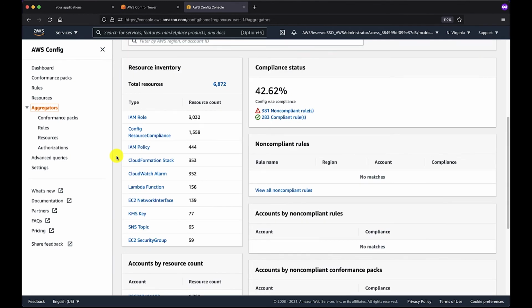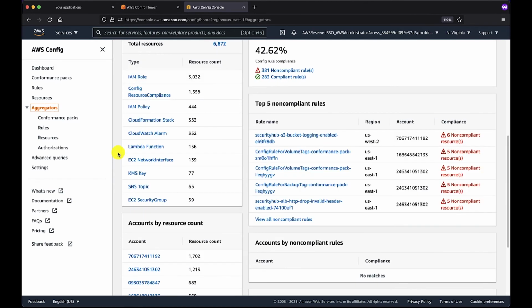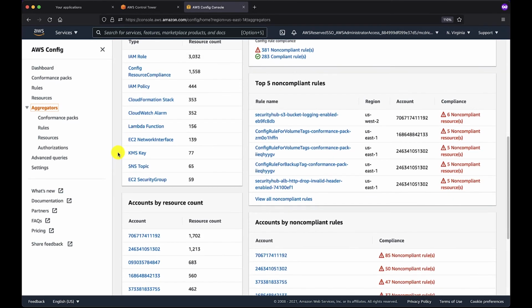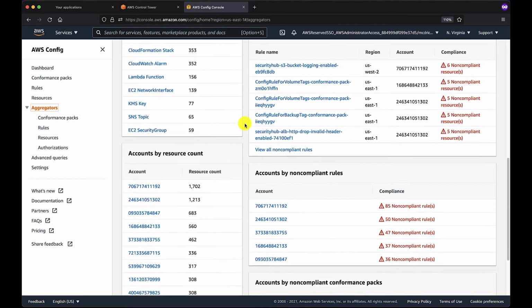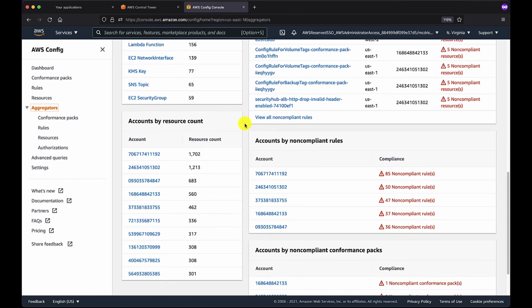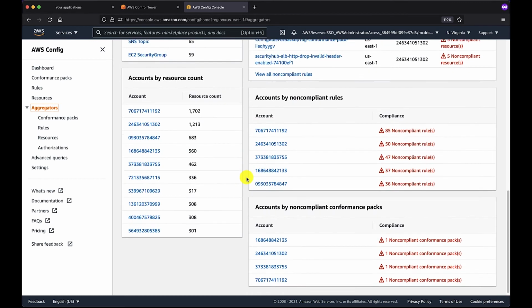So first, the non-compliant rules for all of the environment are going to be available. These are highly recommended to be propagated to a top-level compliance dashboard that should be made available for your compliance officers and CISOs within your organization. We have a list of non-compliant accounts based on the rules that have been violated inside of them, even conformance packs.